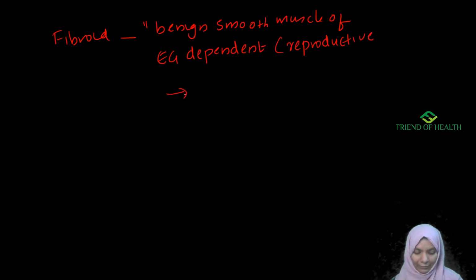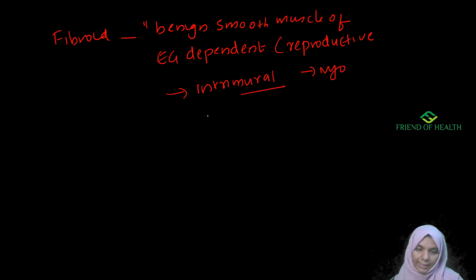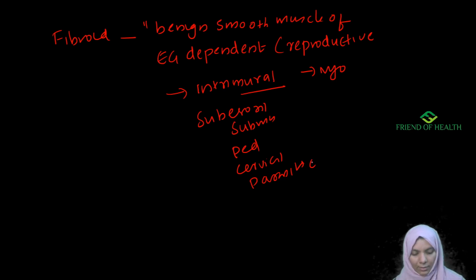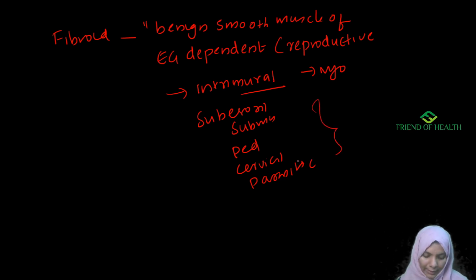You have intramural, within the myometrium muscle wall, subserosal just beneath the serosa, then submucosal, pedunculated, cervical, parasitic. These are just basics about fibroid, and you will get questions from this. Then there is the FIGO classification of submucosal fibroid.